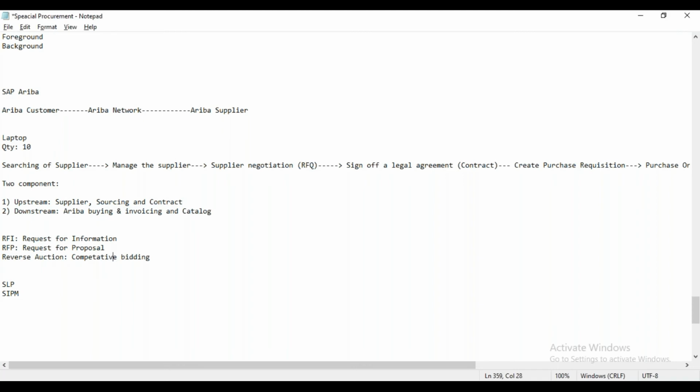Okay, sure. Let me first tell you what reverse auction is. From the auction perspective, Ariba offers two kinds of auction: one is reverse, and the second is forward auction. Now we will try to understand what reverse and forward auction are.